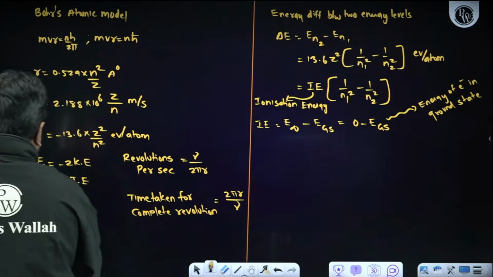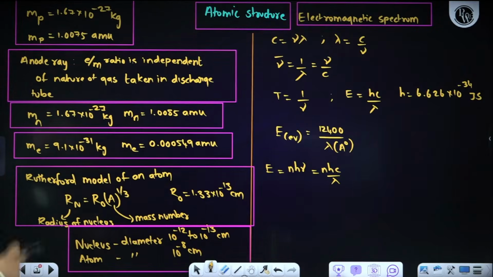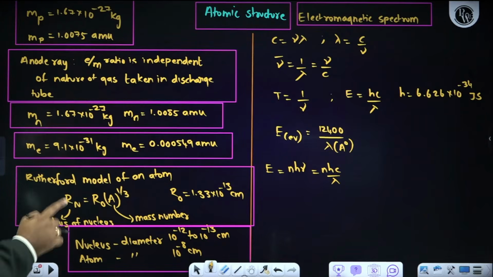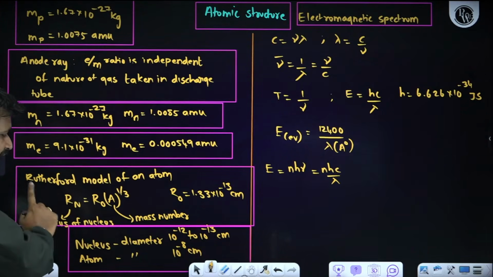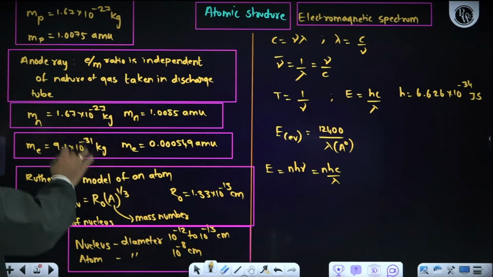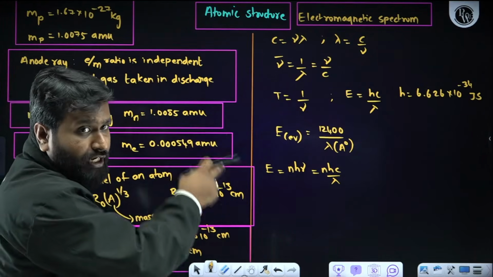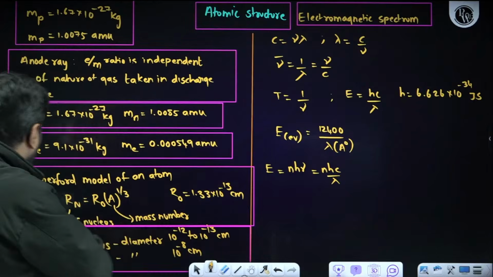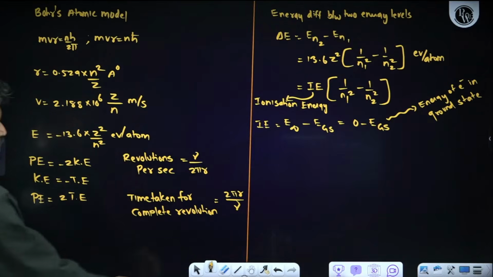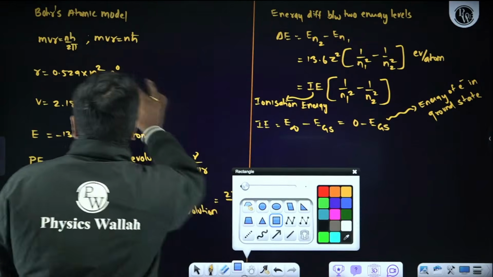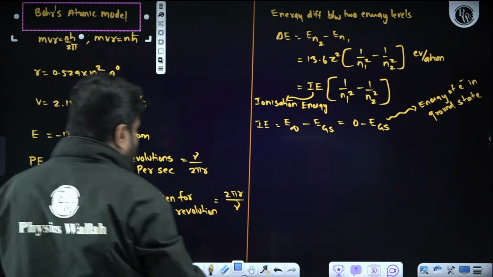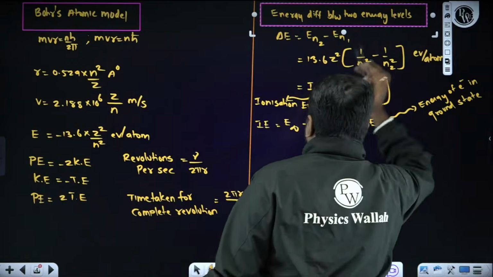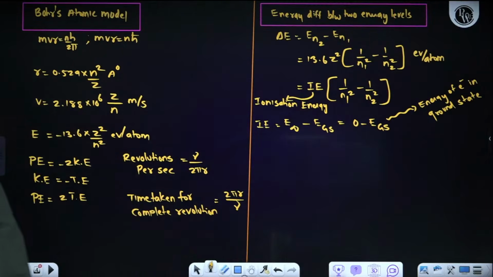So these are all the list of formulas you need to remember when it comes to atomic structure: mass of proton, neutron, electron, Rutherford model of an atom, radius of nucleus calculation, nucleus diameter, atom diameter, anode ray, and then when it comes to electromagnetic radiation, the different formulas, followed by the Bohr atomic model. So this is very, very important. Definitely you will get questions. Apart from that, energy difference between two energy levels. It is clear. So these are all the important formulas we need to remember.